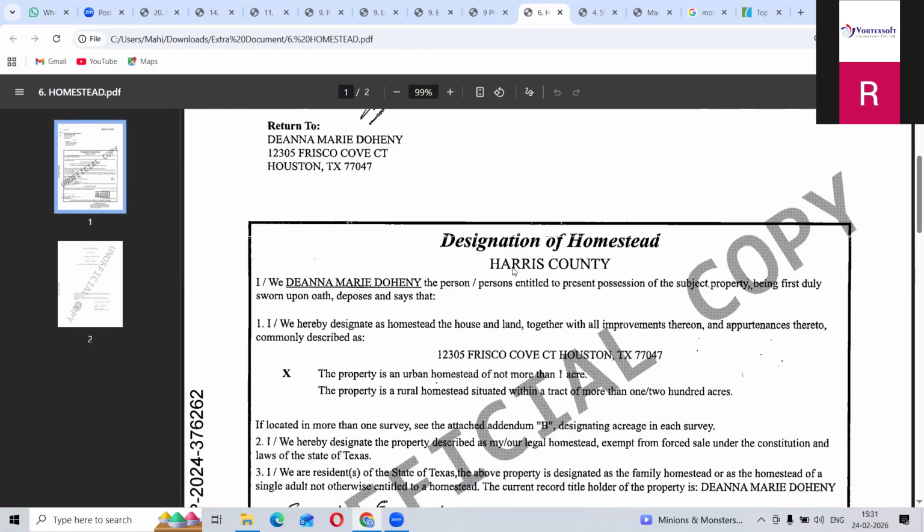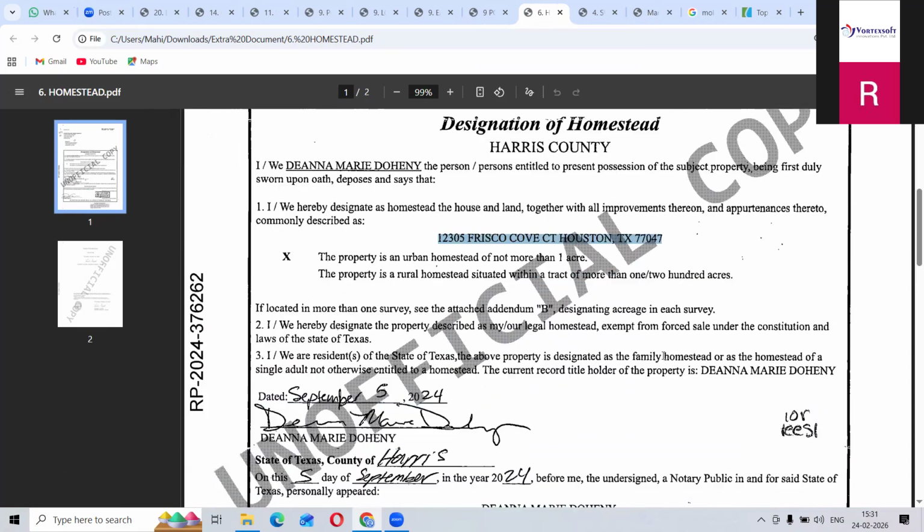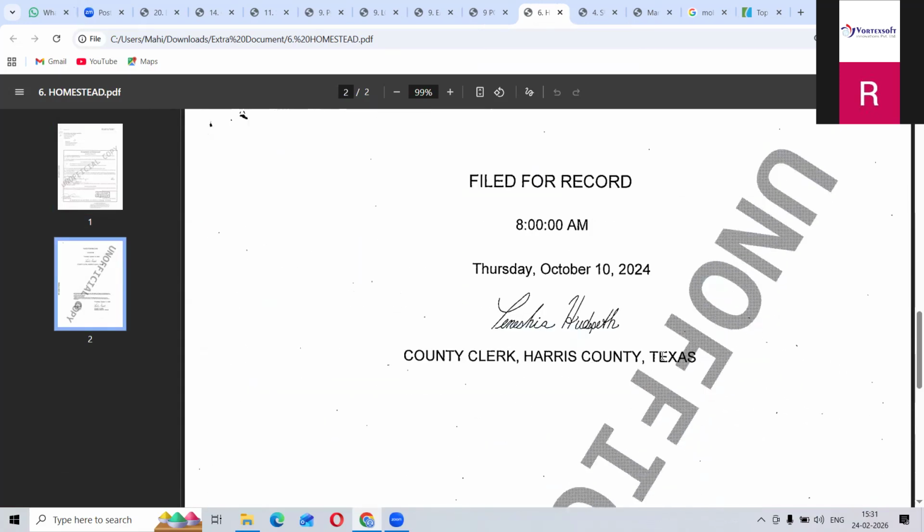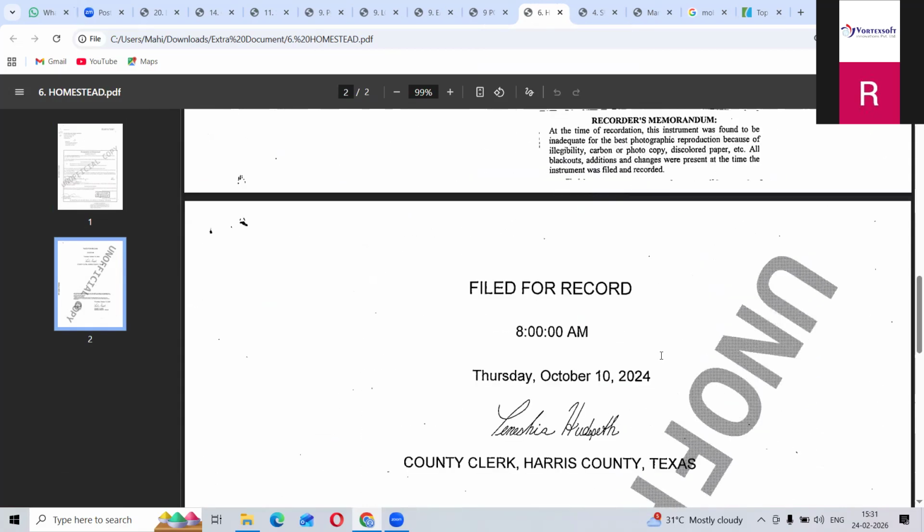Homestead. I told you that it is something you are earning from your property, meaning you are giving rent. For example, you have 4 floors, you are using only 1 floor, and you are giving the other 3 floors for rent. For this, they will give a homestead. Okay. You have to check this one also by your property address only. If your property address and legal description are matching, you have to take it. Otherwise, there is no need to take this one. Okay.